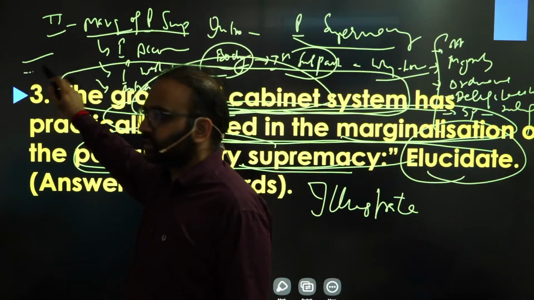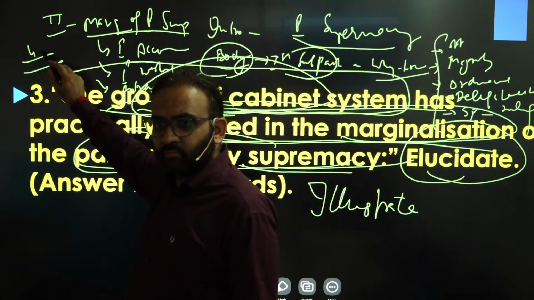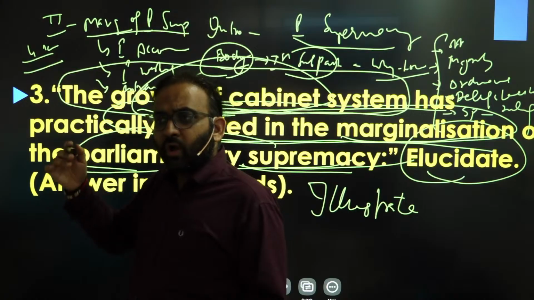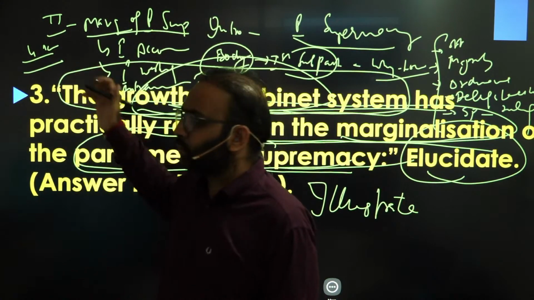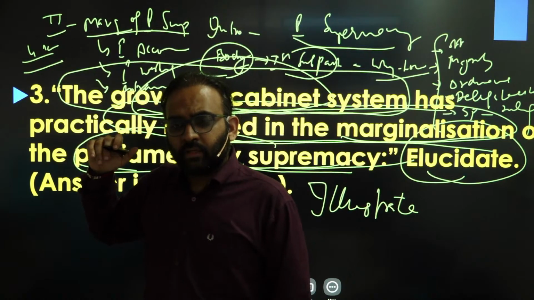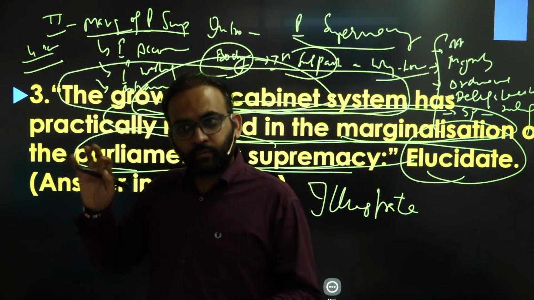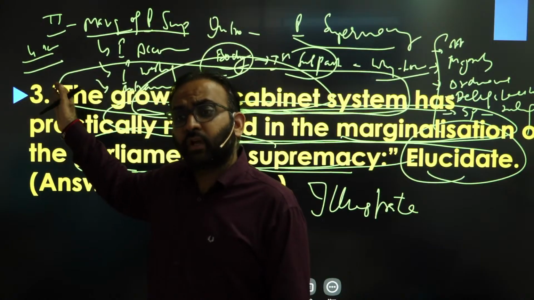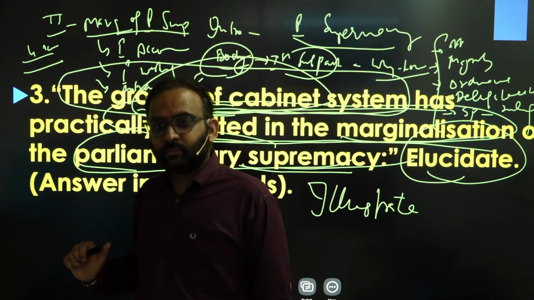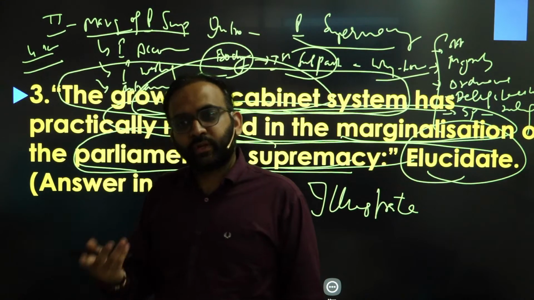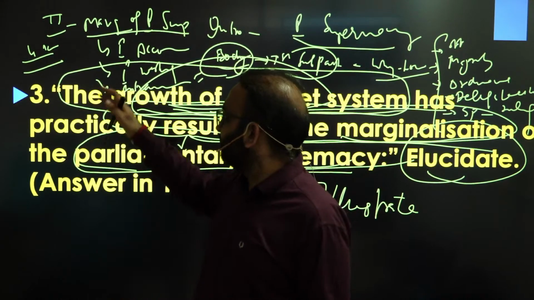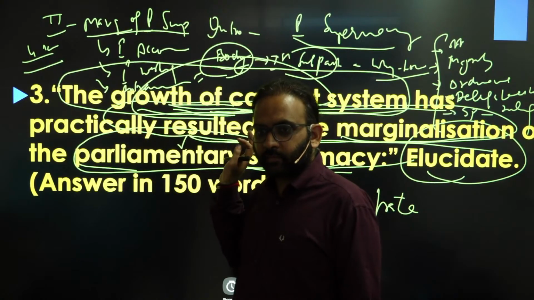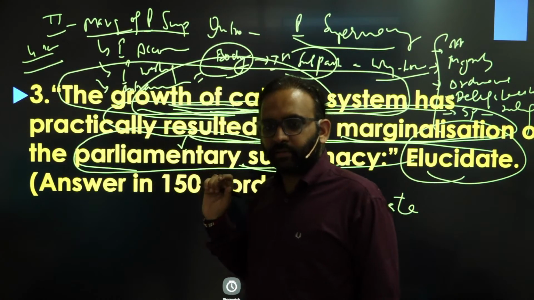a ropeway was constructed for 4 kilometers. What do you think would be the cost of this 4-kilometer ropeway? 200 crores, 50 crores for 1 kilometer, but it was constructed in 1000 crores. Because legislature is not able to hold executive accountable. So that's basically the result of marginalization of parliament. You get the point?